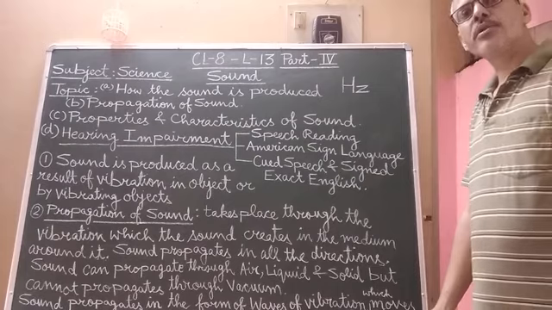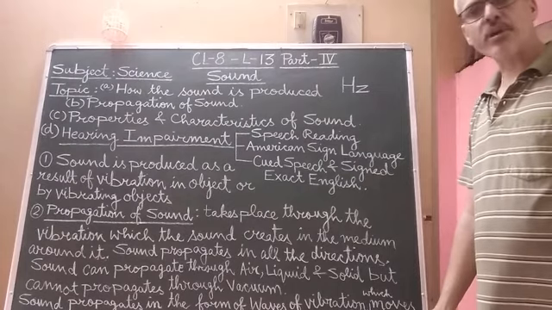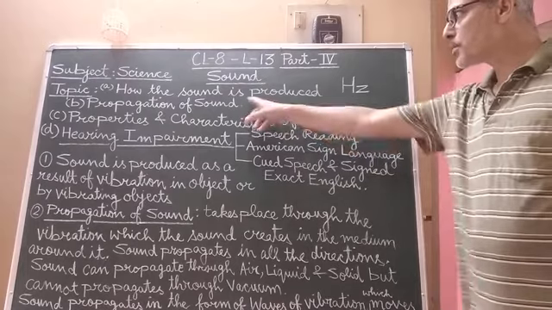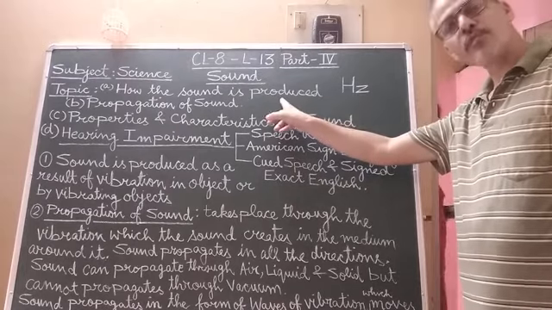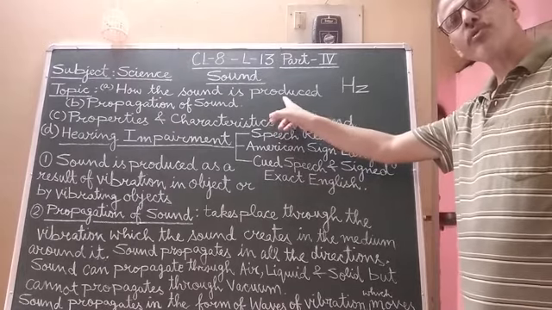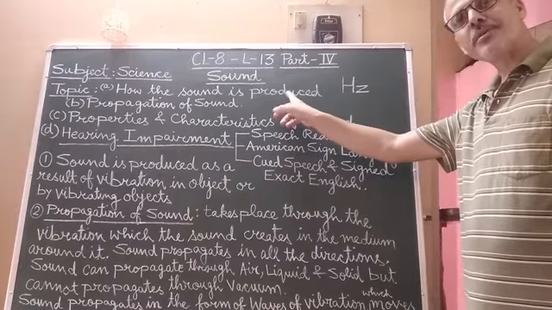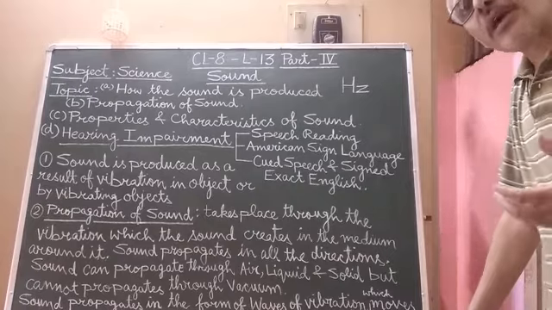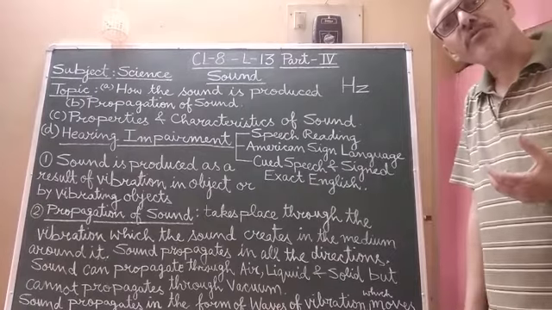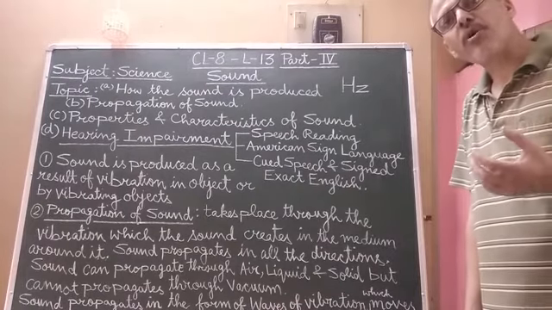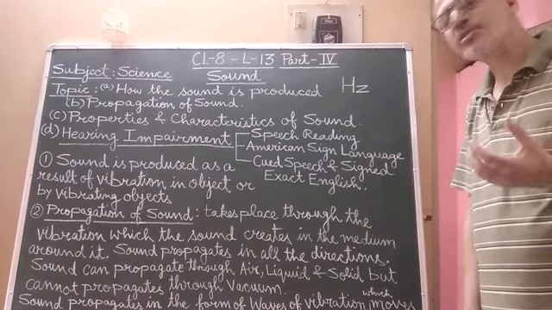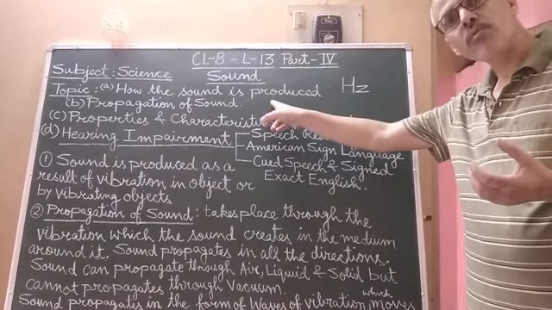Now, in today's class, the topic which I am going to explain is about how sound is produced. First of all, students, you should know how sound is produced. Sound is produced as a result of vibration. When an object vibrates, it results in the production of sound.